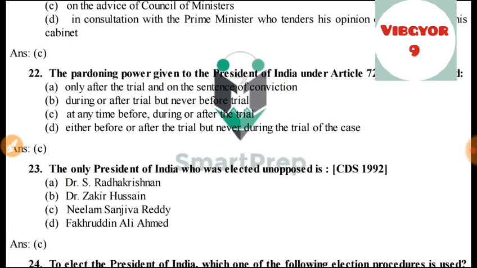22. The pardoning power given to the President of India under Article 72 can be exercised at any time during or after the trial. They can be, remember this, they can be exercised any time.